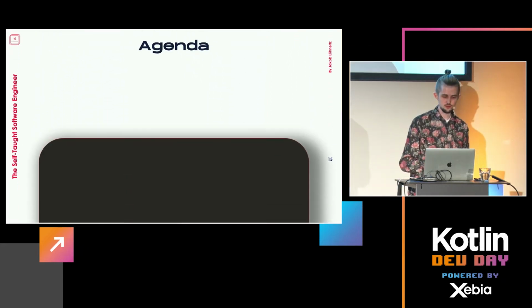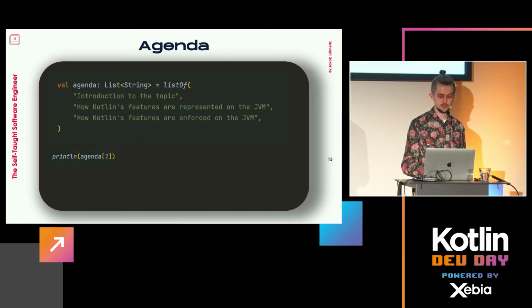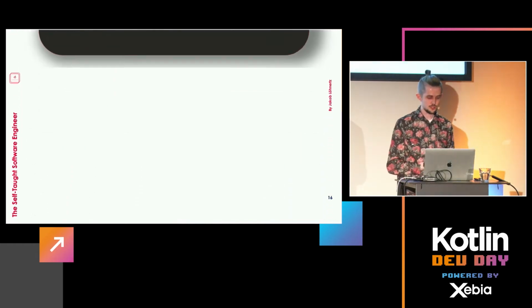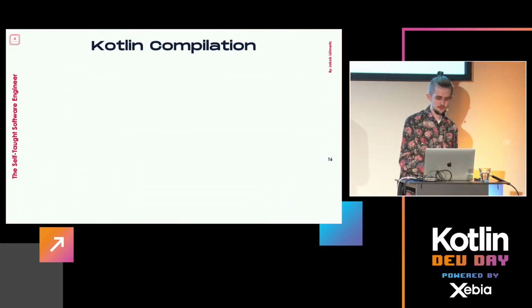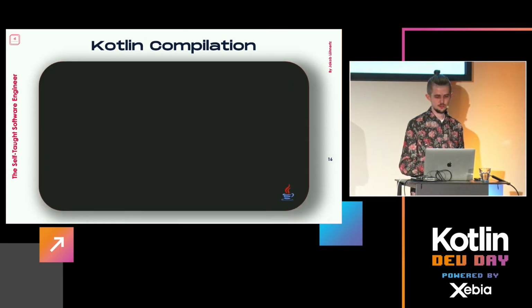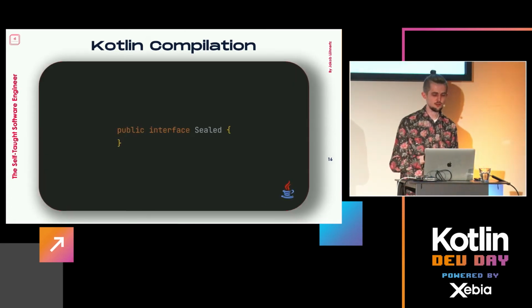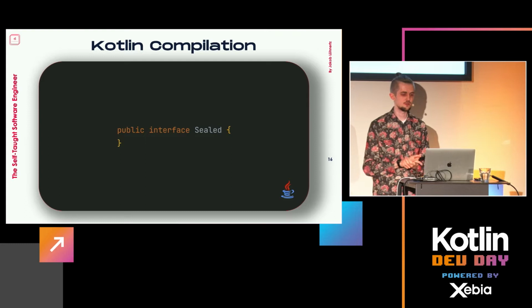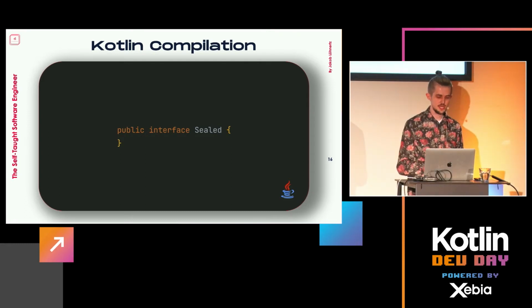Let's move on to the second point, how the features are enforced on the JVM. If you look at what we saw, how this is converted into bytecode or Java in this case, it's this. But this is not a sealed interface, right? It's just an interface. So how is it possible that when you then use this, for instance, in a library, it can still figure out, okay, this is a sealed interface? Because the information seems to be lost.